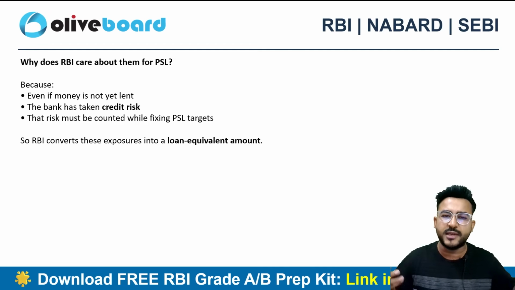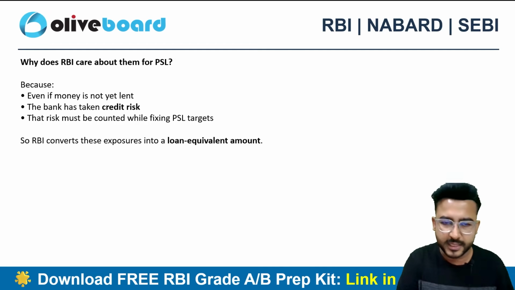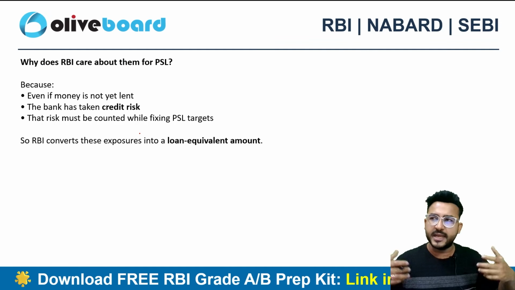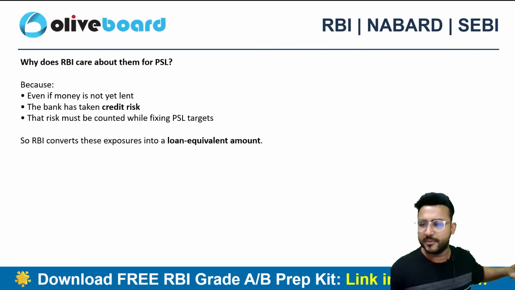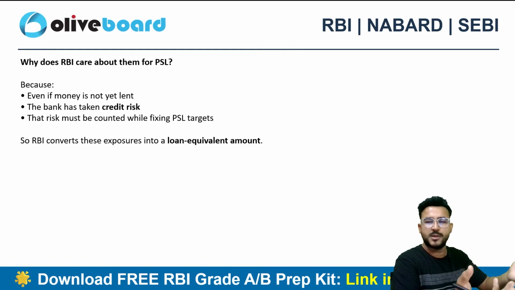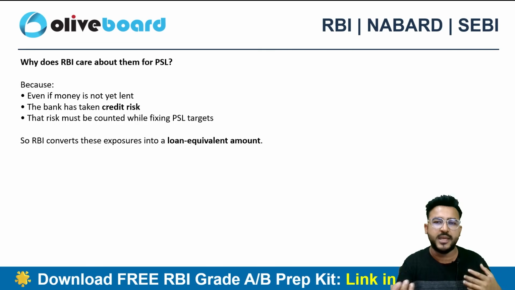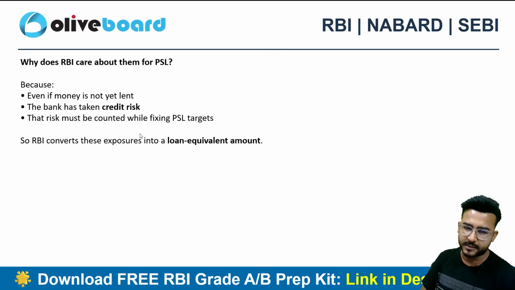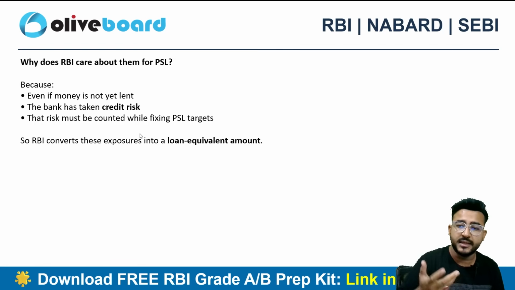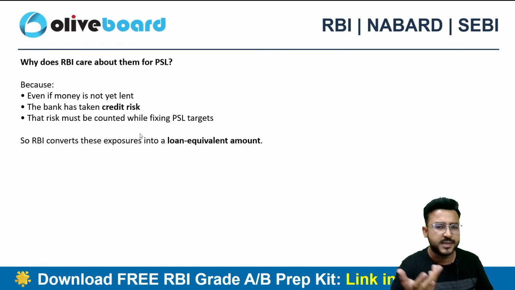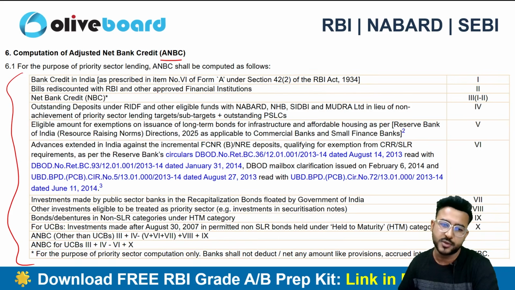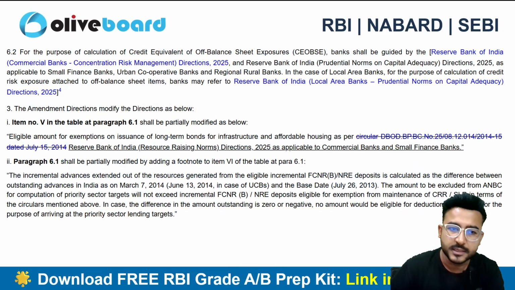And why does RBI even care about things like contingent liabilities and off balance sheet items? Even if we are not lending money directly to someone, this is also called a non-fund based facility. If I am giving a guarantee to someone, I have never given a single penny, but I can say that I have offered a non-fund based facility. That is also a liability that can happen in the near future, and that's why RBI is quite concerned about these things as well. And PSL is defined as a percentage of these two figures.